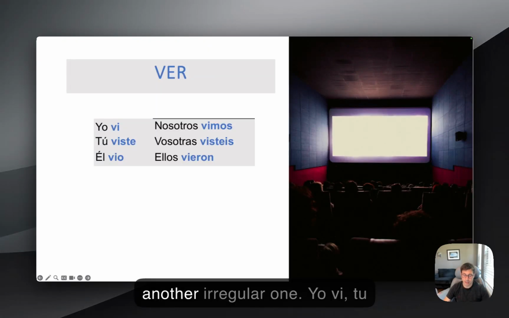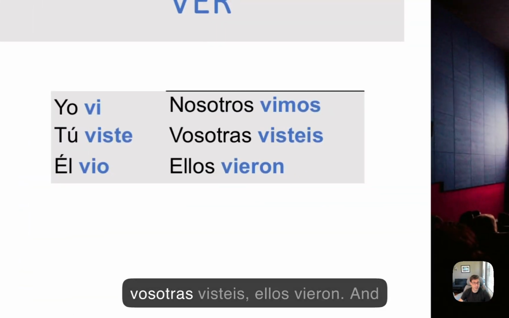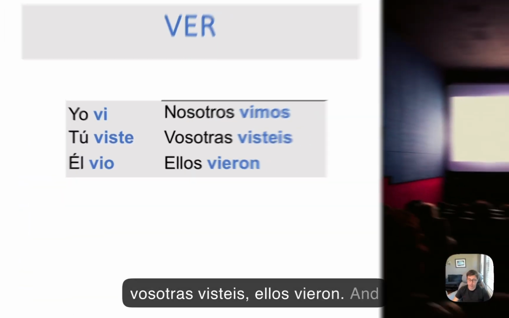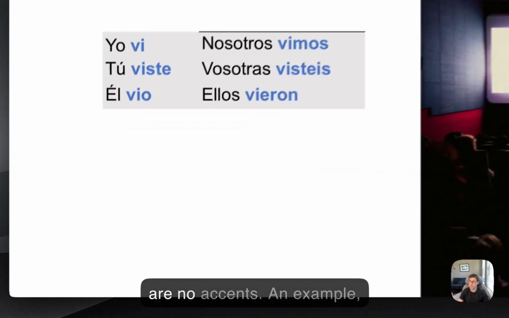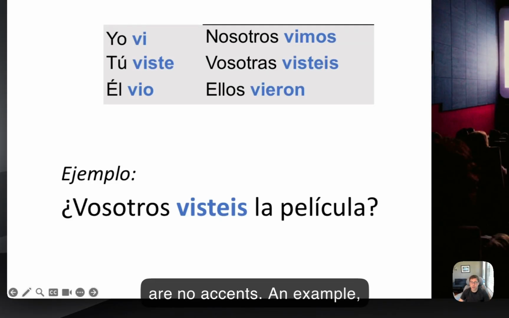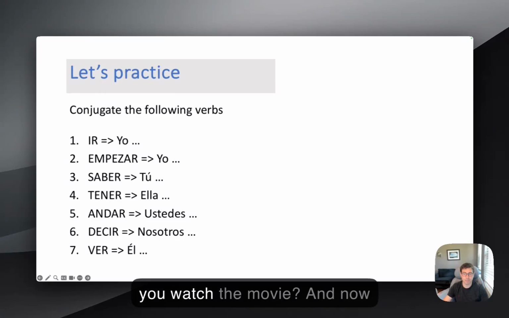Ver, another irregular one. Yo vi, tú viste, él vio, nosotros vimos, vosotros visteis, ellos vieron. And this is a short form, no accent anywhere. So you can see there are no accents. An example: vosotros visteis la película. Did you watch the movie?